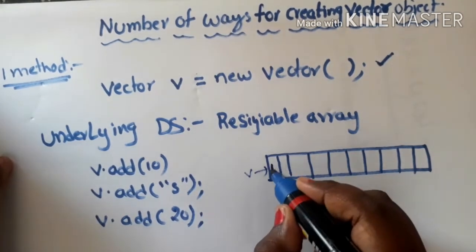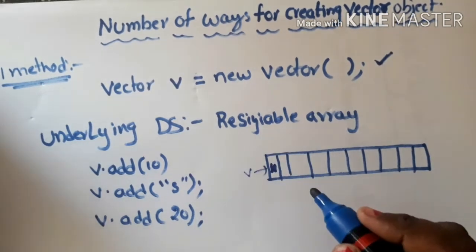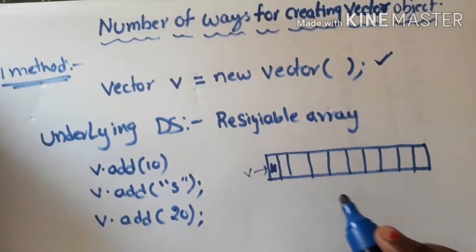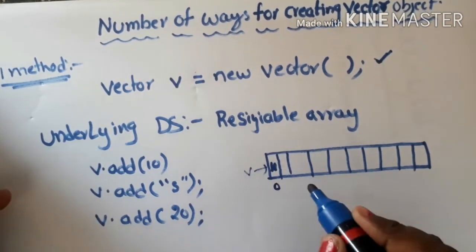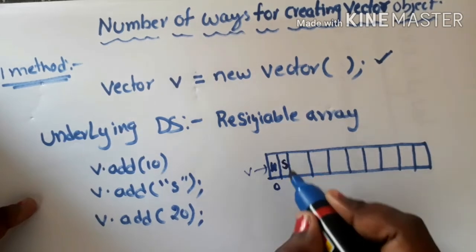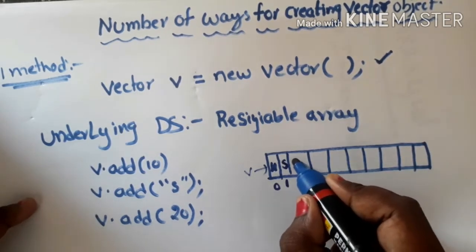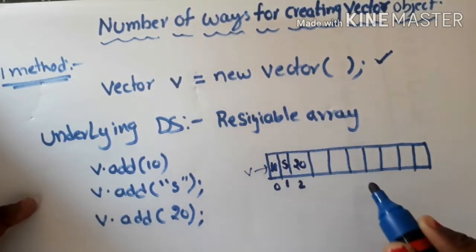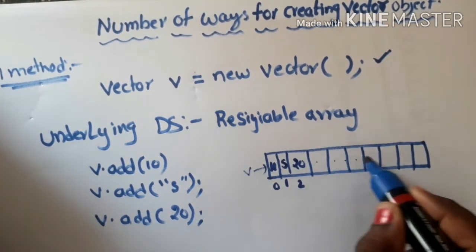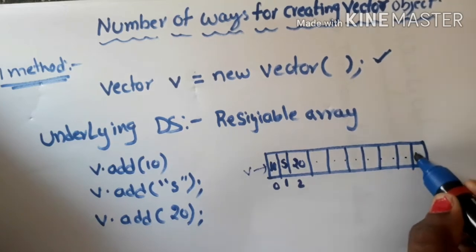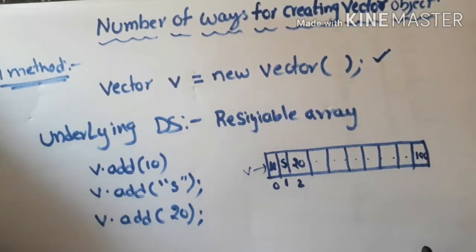So what is the first element? 10. Order of insertion will be preserved or not? Order of insertion will be preserved. So elements will be added in the same order, right? So 10 will be inserted first at the 0th index and s will be inserted at the first index and 20 will be inserted at the second index. Like this, I assume I have added all the 10 elements. Assume the 10th element is 100.